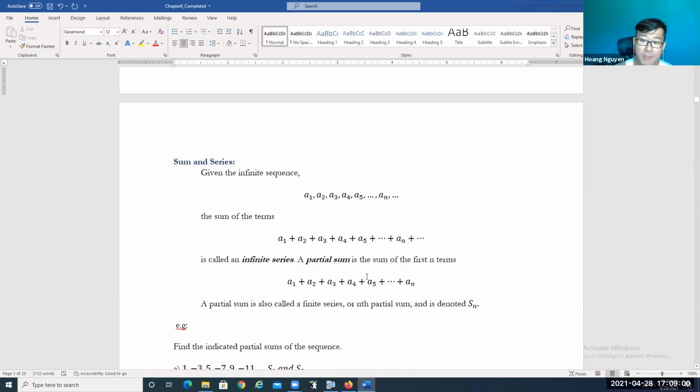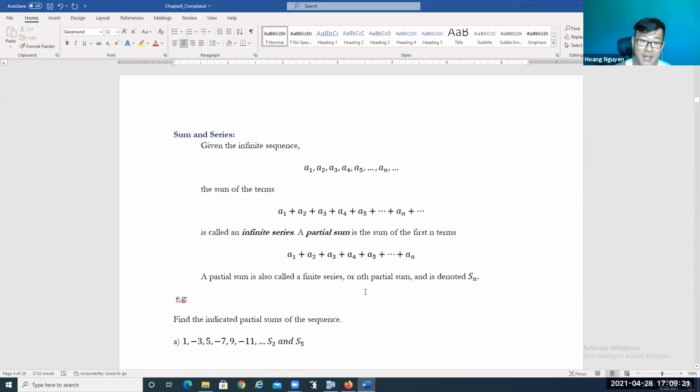A partial sum is the sum of the first n terms. If you only focus on the first n terms, it means that we take a1 plus a2 plus a3 plus a4 plus a5 plus dot dot dot up to an. This is just the partial sum of the first n terms. It's going to give you just a finite sum.